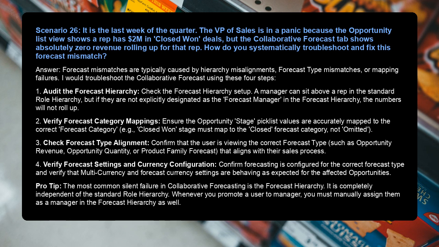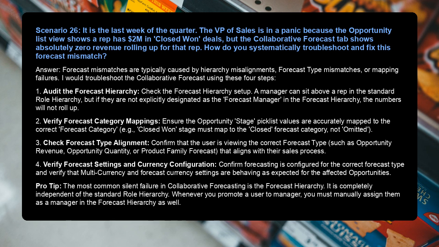Scenario 26. It is the last week of the quarter. The VP of Sales is in a panic because the opportunity list view shows a rep has $2 million in closed-won deals, but the Collaborative Forecast tab shows absolutely zero revenue rolling up for that rep. How do you systematically troubleshoot and fix this forecast mismatch?